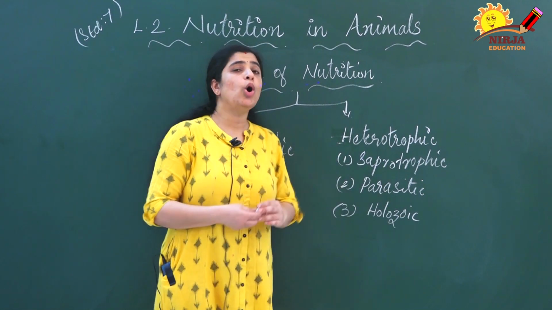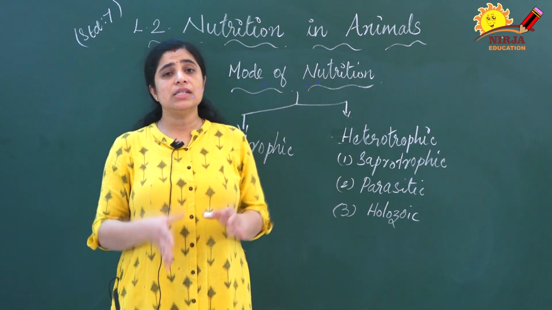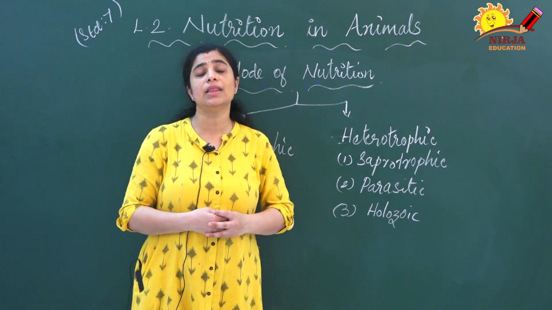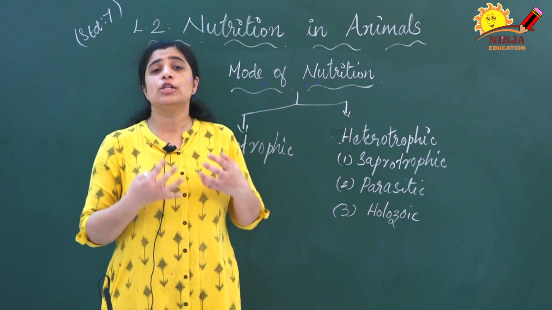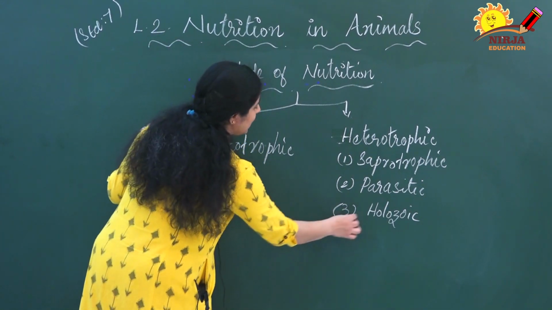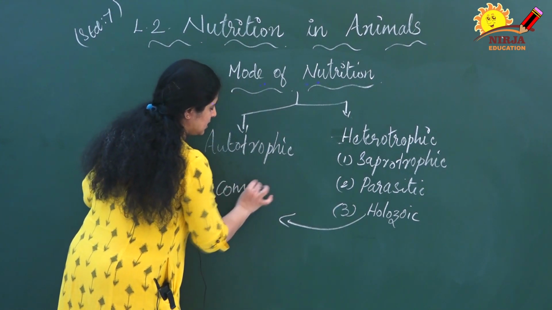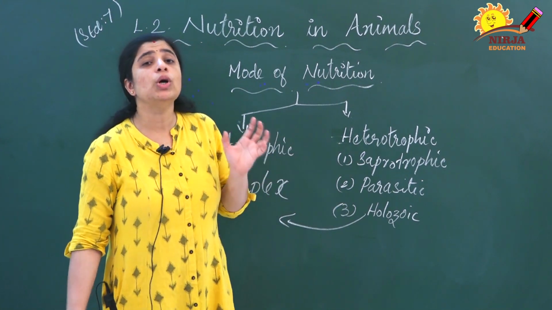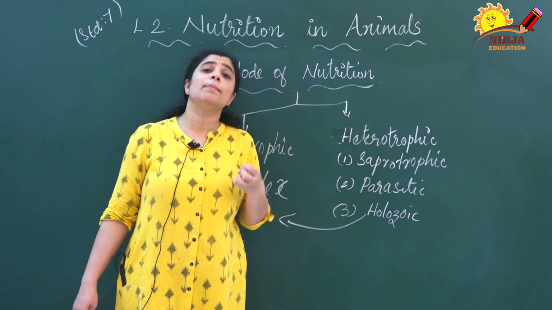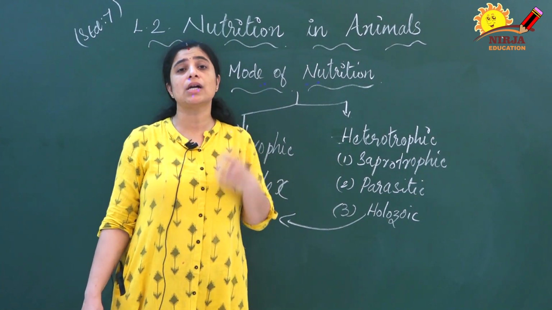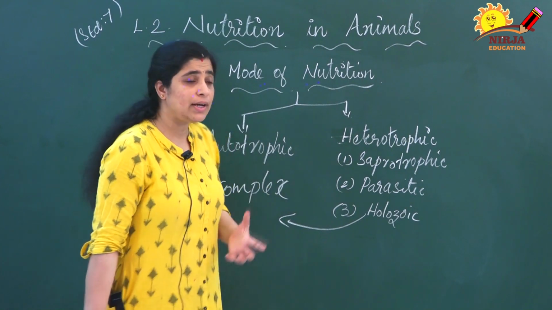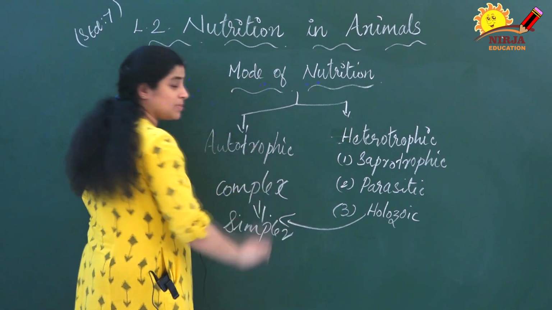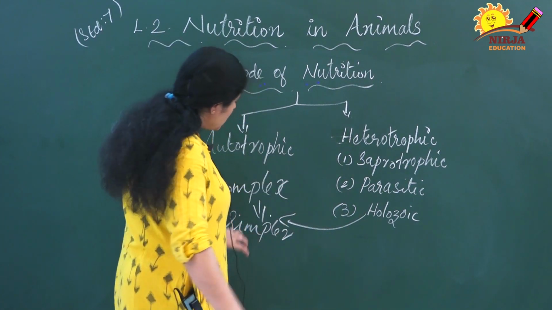The next is the holozoic mode of nutrition. In human beings also, this type of nutrition happens, that is holozoic nutrition. The food that we take is complex. This complex food should be converted into simpler substances before absorption by the body. Otherwise, these complex substances can't be absorbed by the body.